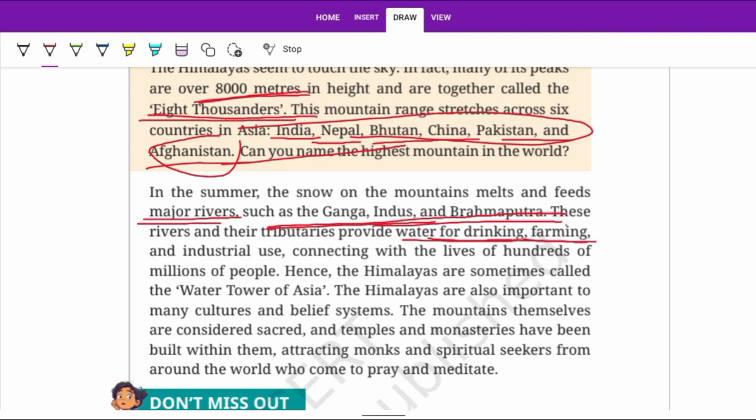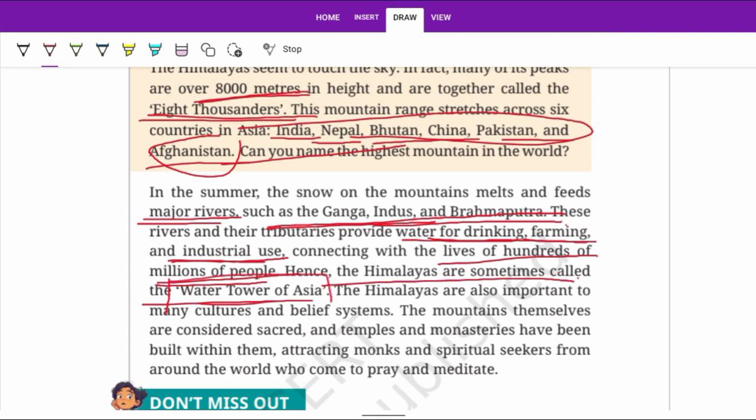For farming, we use canals to bring water to the farms. And for industrial use, for example, factories also use this water for manufacturing and many other things like generating power, etc. It is connected with the lives of hundreds of millions of people, as we know that most of India's population lives in the Ganga, Yamuna and Brahmaputra plains, and the densest population is also in this region. Hence, the Himalayas are sometimes called the water tower of Asia.